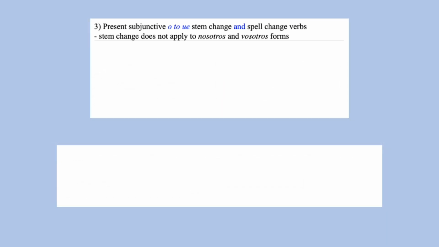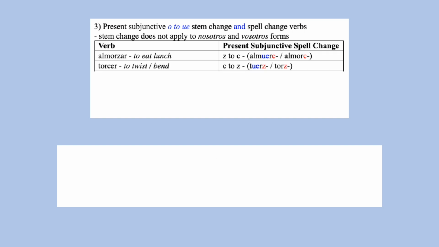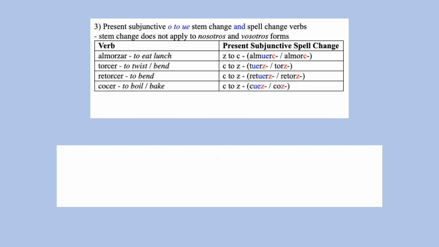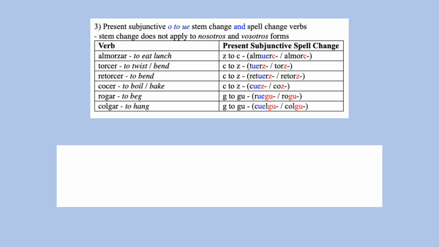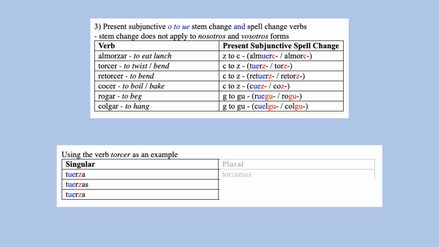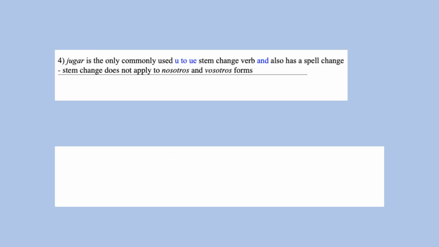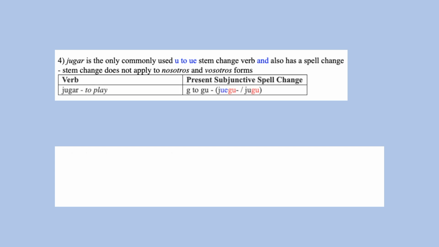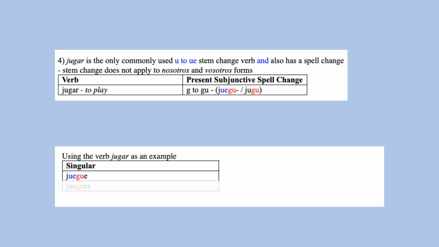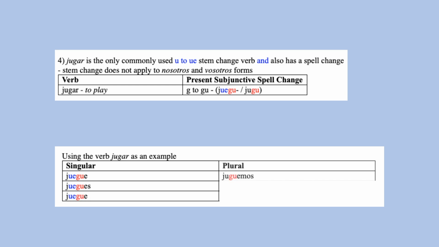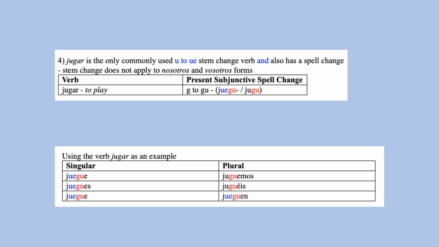These verbs have an O to UE stem change in the present tense, which does not apply to nosotros or vosotros. And they also have spell changes which do apply to every form. So for the verb torcer, we have tuerza, tuerzas, tuerza, torzamos, torzáis, tuerzan. The U to UE stem change only applies to jugar, and the stem change does not apply to nosotros or vosotros. Jugar does have a G to GU spell change, which applies to every form. Juegue, juegues, juegue, juguemos, juguéis, jueguen.